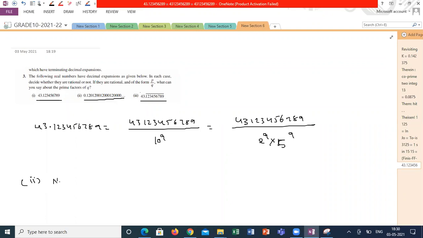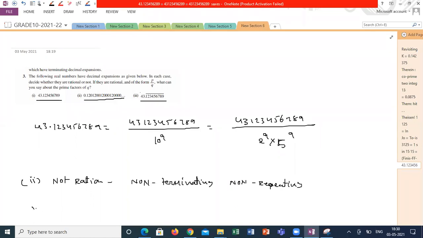Why is it not rational? Because it is non-terminating. Non-terminating, non-recurring decimal. Non-recurring. Super. Non-repeating.